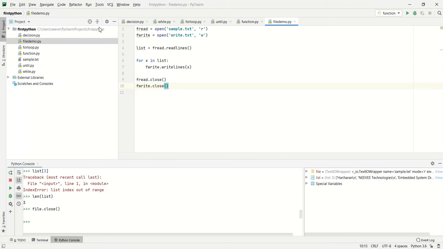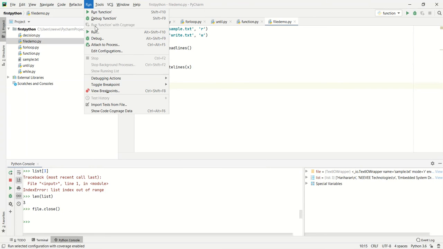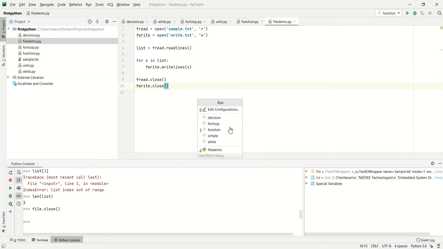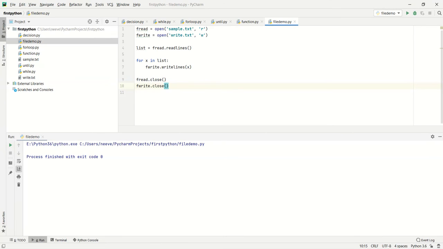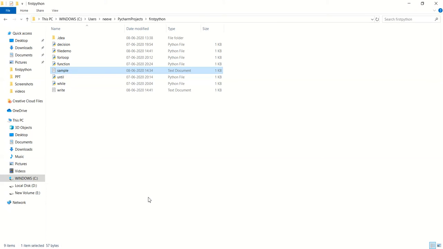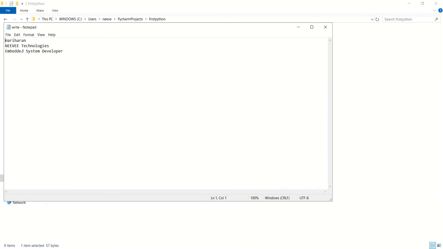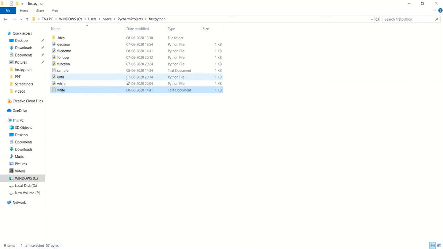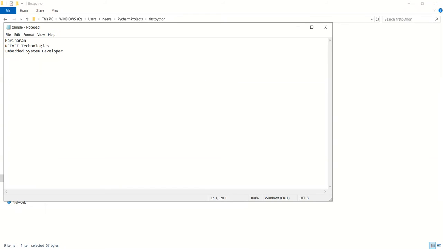Whenever we run this program, we shall see how it behaves. I'm going to run this file demo. Yeah, it has been completed. We will see whether any files are created. Yes, the file is created, write.txt, and I'm going to check the file. It is a copy of sample.txt. We have the copy of sample.txt over here.